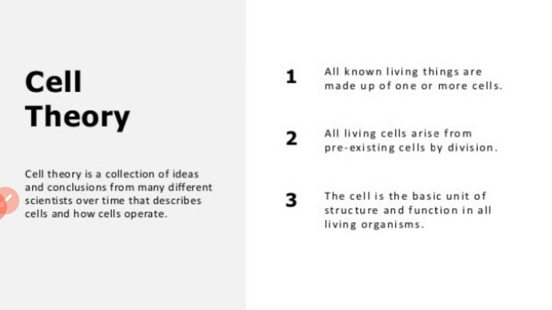The second rule is all living cells arise from pre-existing cells by division. All living cells are separated from their pre-existing cell, and that separation is called division. So the cell separates, and that process is called cell division. The third rule is the cell is the basic unit of structure and function in all living organisms.